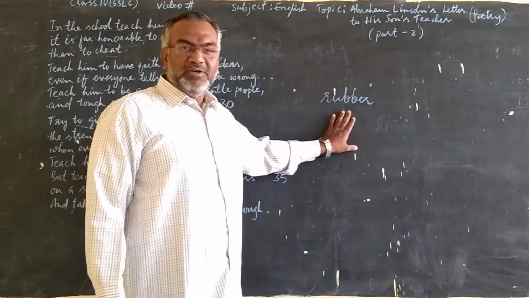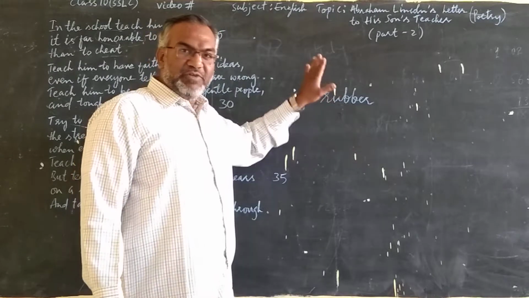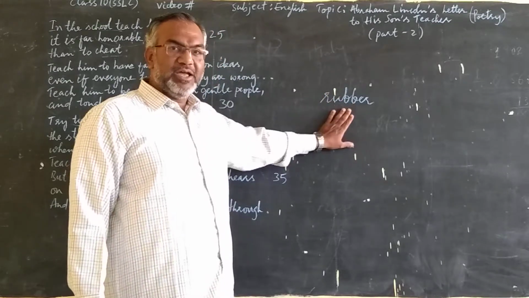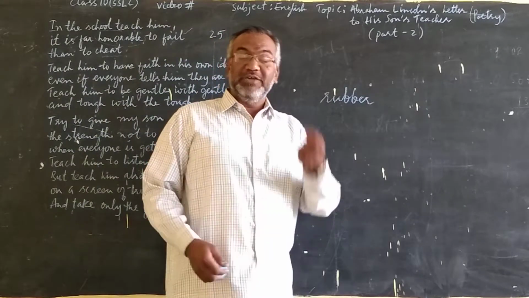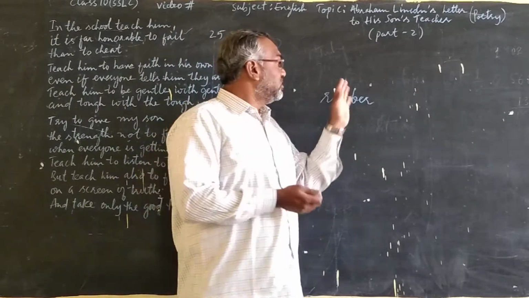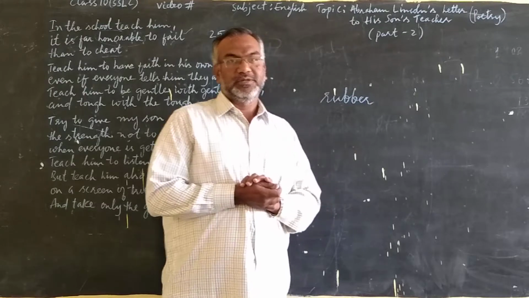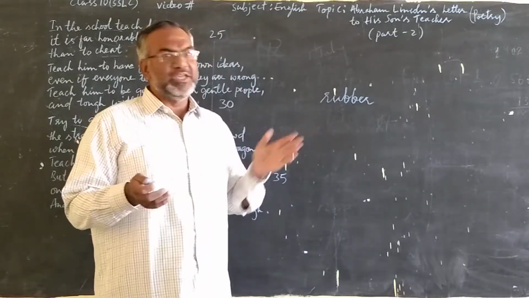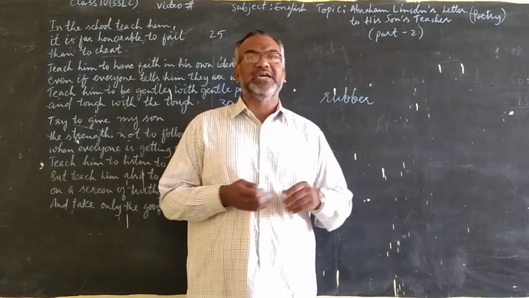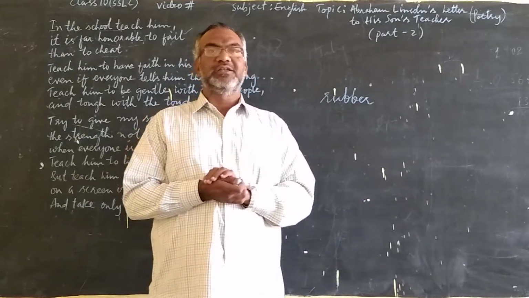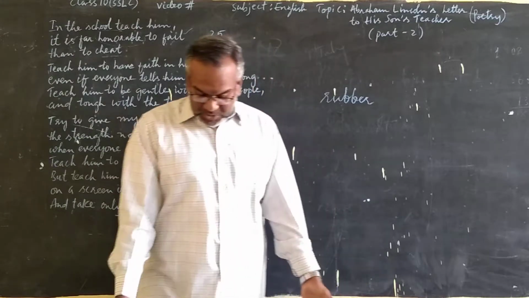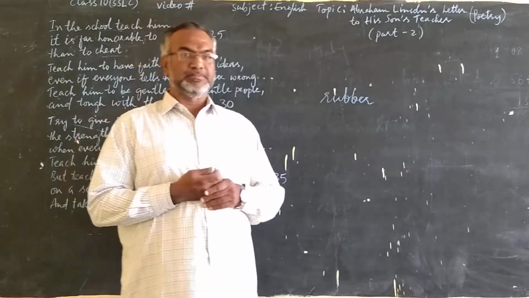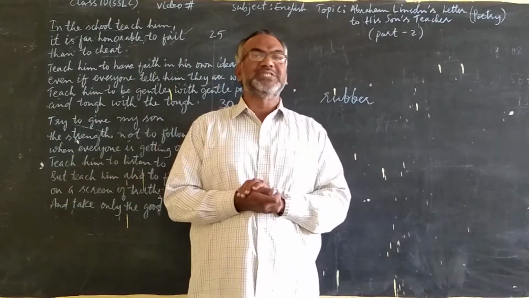We all know that rubber is very important in our life today. We cannot think of our life even one day without the use of rubber. For example, even if we are going on a bicycle or vehicle or any car, we are using rubber. Tires are made of rubber. Our shoes and slippers are made of rubber. And there are many other uses.